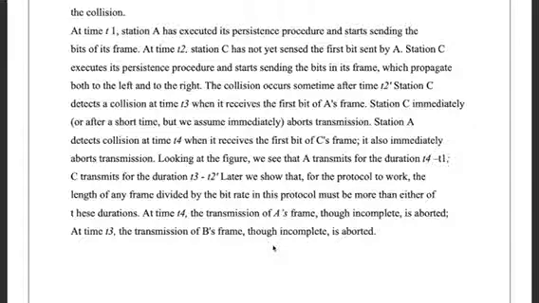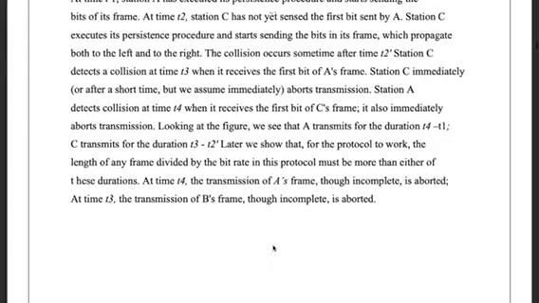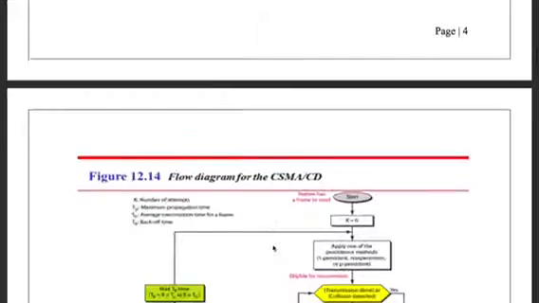Looking at the figure, we can see A transmits for the duration t4 to t1, while C transmits for the duration t3 to t2. Later we show that for the protocol to work, the length of any frame divided by the bit rate in this protocol must be more than either of these durations. At time t4, transmission of A's frame, though incomplete, is aborted. At time t3, transmission of C's frame, though incomplete, is aborted.